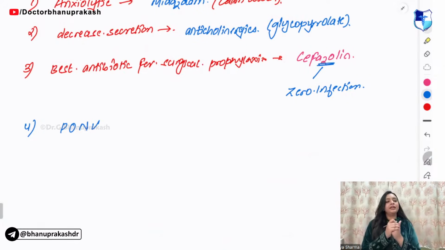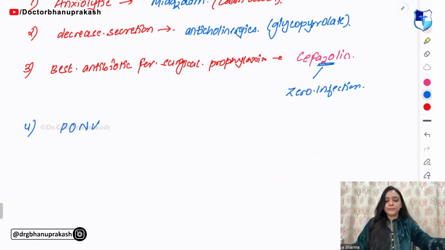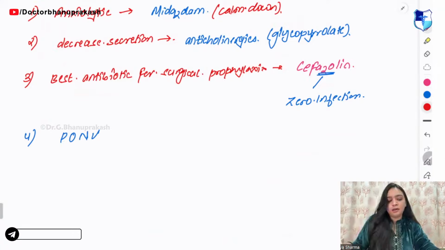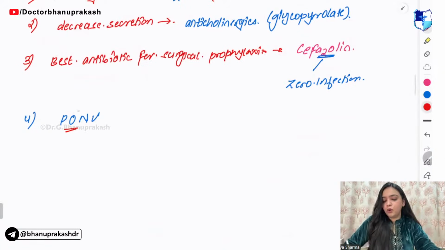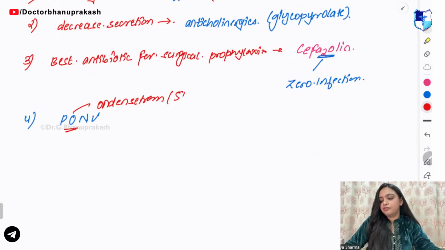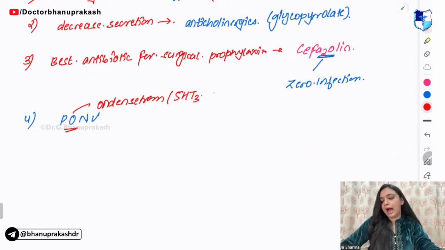So O means we give ondansetron. And ondansetron is a 5-HT3 antagonist. Right.